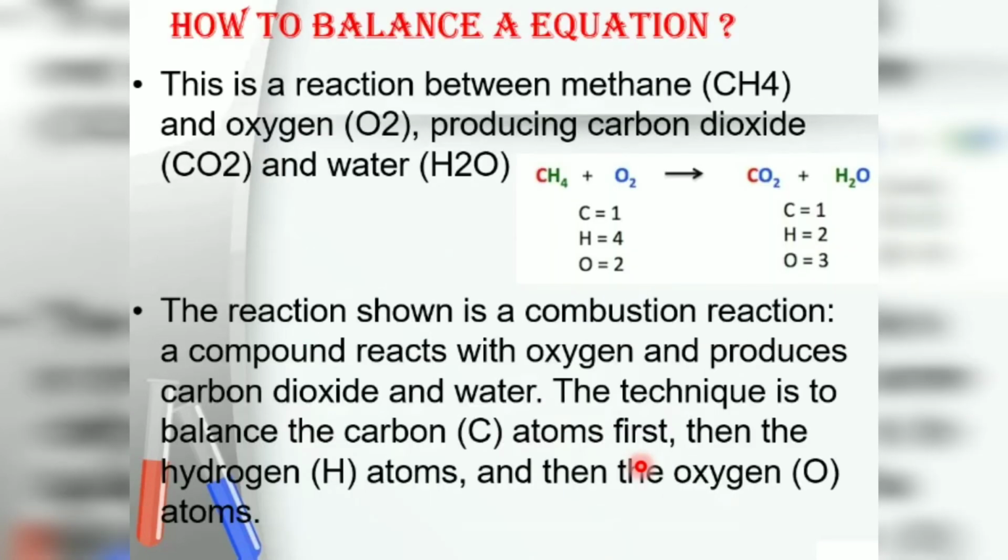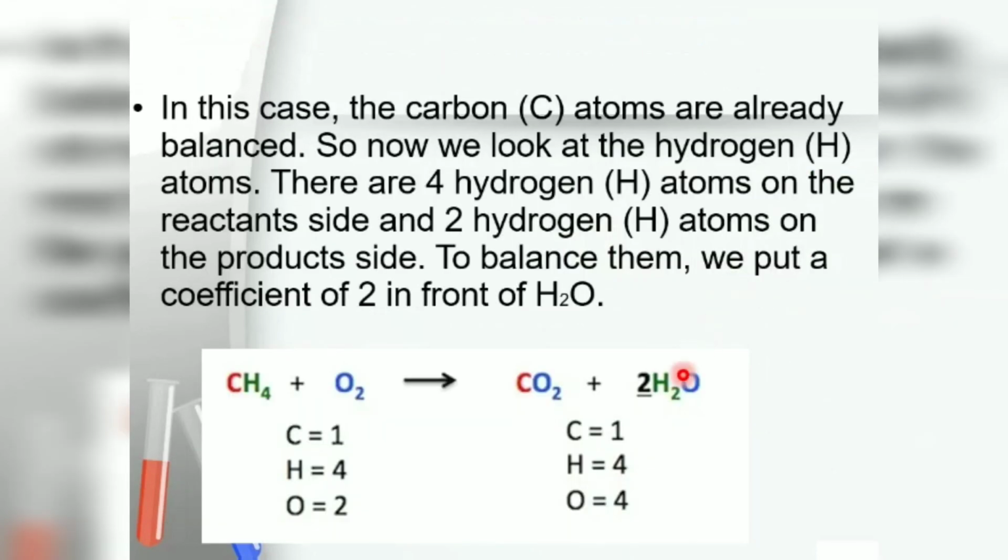But here in the product, there are only 2 hydrogen atoms. So we have to increase it by 2 more hydrogen atoms. We put 2 as a coefficient in front of H2O, like this: 2H2O. Now 2H2O means the number of hydrogen atoms is 4 and oxygen will be 2 plus 2, that's why 4. Now carbon and hydrogen are balanced.